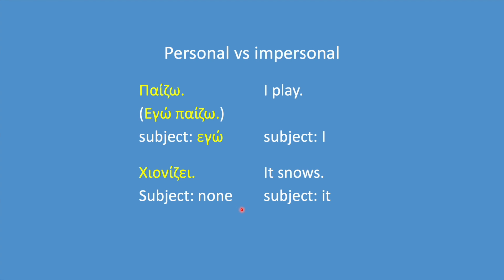In English, however, it snows, the subject is it. This it exists only because English does not allow a verb to be without a subject. Therefore, in English, an impersonal verb is defined as a verb that does not have a specific subject. We can call this non-specific subject a dummy subject.